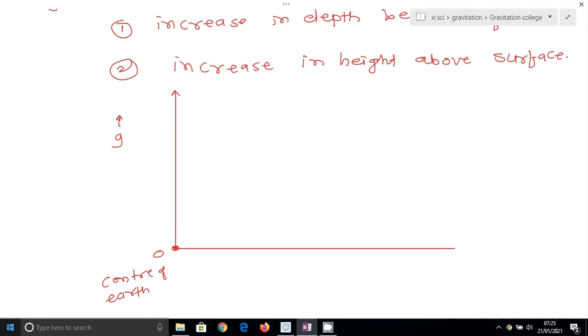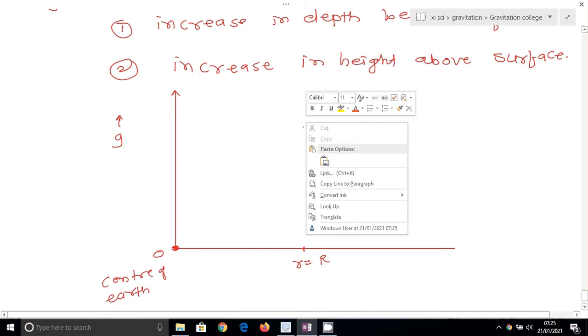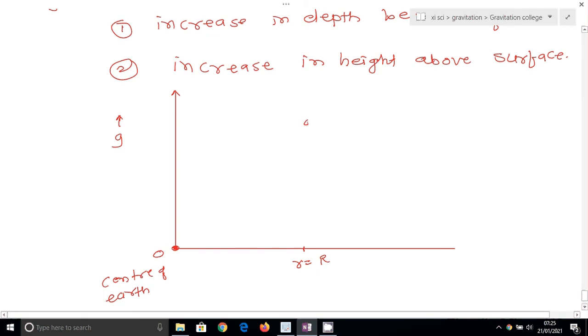Now if we increase the distance from the center of the earth, then the distance equal to the radius, that is equal to R, is the point on the surface of the earth, where the acceleration due to gravity is maximum.